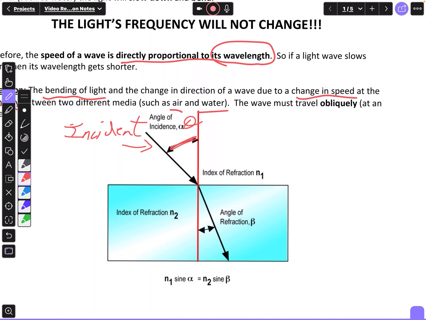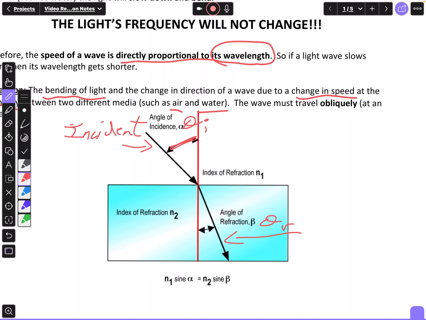Then when it bends, we have our refracted ray right there, and it has an angle of refraction. We call that theta R, and we call the incident angle theta I to distinguish between the two.